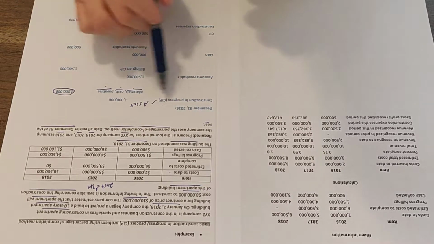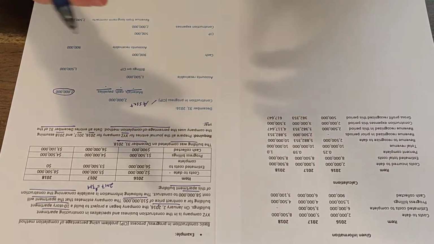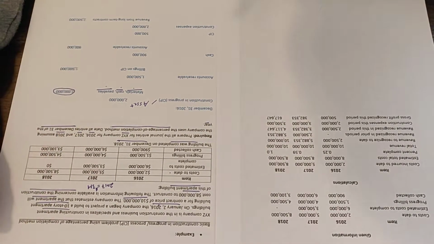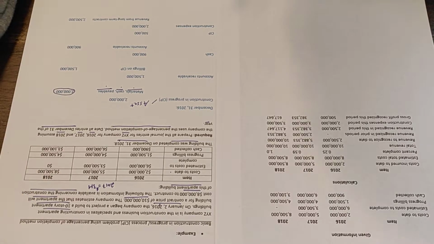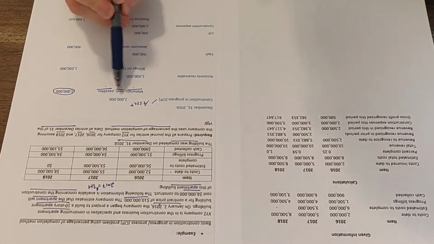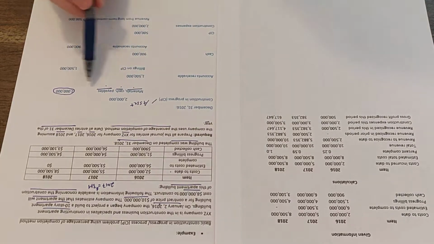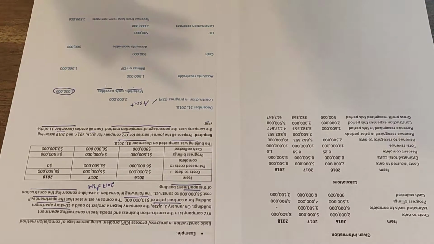So that means that this is an asset to XYZ because it represents future revenue to them, right? It represents revenue to them because they are going to be able to sell this 10-story apartment building to the company that they're making it for. Okay, so that's what we always do. We just capitalize the amount of the cost that we incur. That's our first step. And then we credit out materials, cash, payables, something that makes sense.